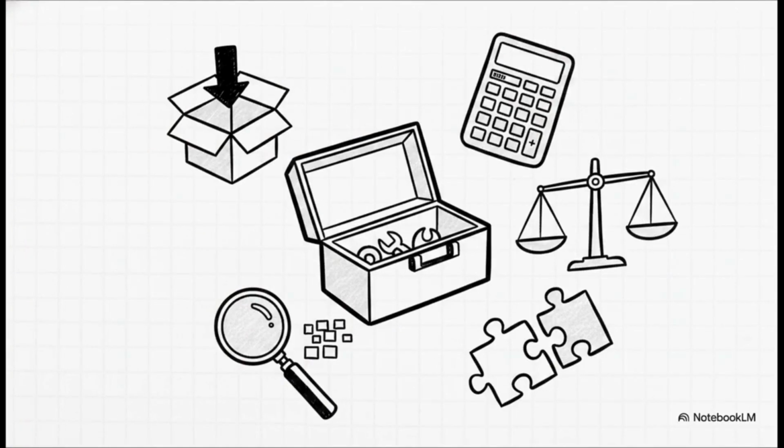Picture a grocery store checkout counter. You're scanning items to tally prices, maybe applying a discount, or removing an item you changed your mind about. That constant adding, equating, and comparing, that's exactly what operators do in code. We've got arithmetic operators for basic math, relational operators to ask things like, hey, is this heavier than that? We use logical operators to combine conditions. Bitwise operators go deep into the actual memory bits. And finally, assignment operators are what you use to actually store your final calculation back into that school bag we talked about.